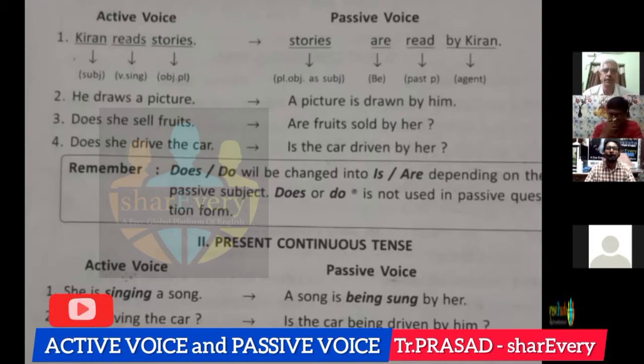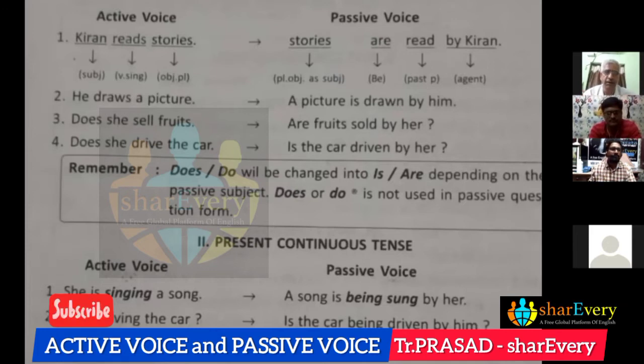Because when we add s or es to a verb, it becomes singular. Generally, these are the things most people get confused. Kiran is the third person singular here, so reads. Kiran reads stories. If we observe the passive voice, stories are read by Kiran.